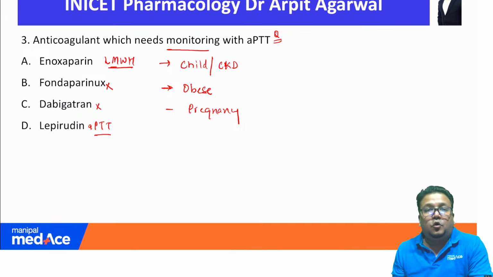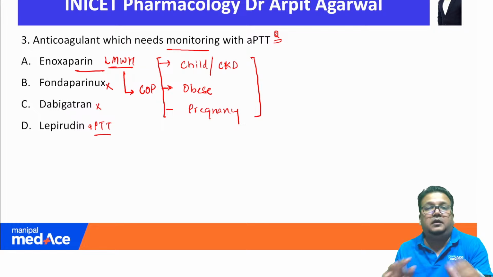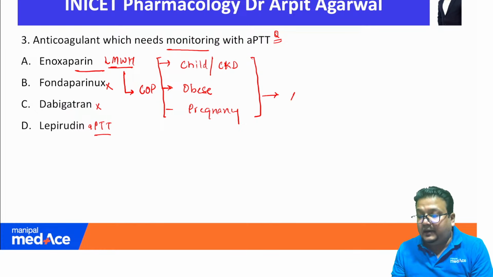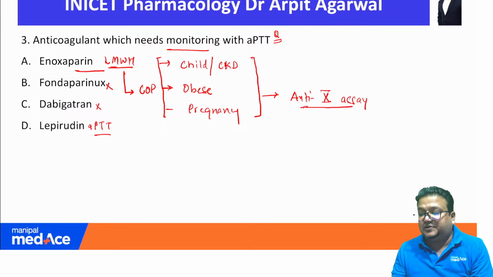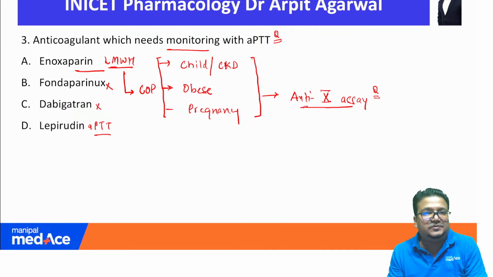So in CKD, obesity or pregnancy, something you can remember by the simple mnemonic COP. Under these three conditions, a low molecular weight heparin like enoxaparin may require monitoring. So normally low molecular weight heparins do not require monitoring, but under CKD, obesity, or pregnancy, they require monitoring, and we do it by anti-factor 10A. So that is a special point which has not been asked so far. But since this question on monitoring of anticoagulants has been asked, maybe in the upcoming INICET this question can be asked.